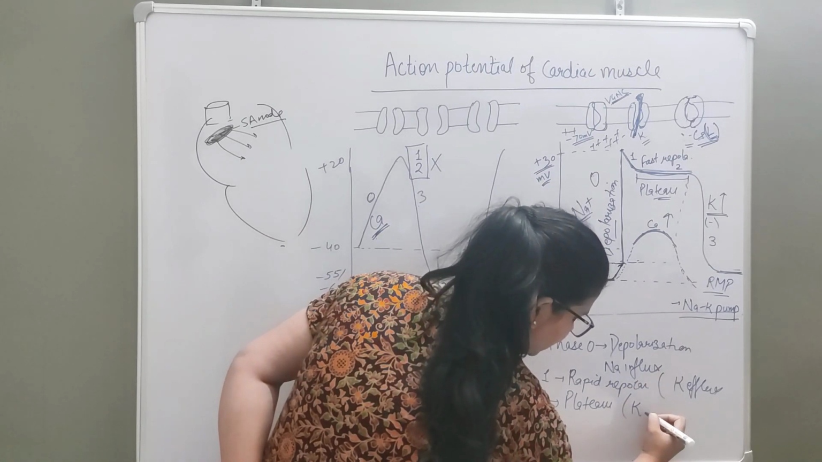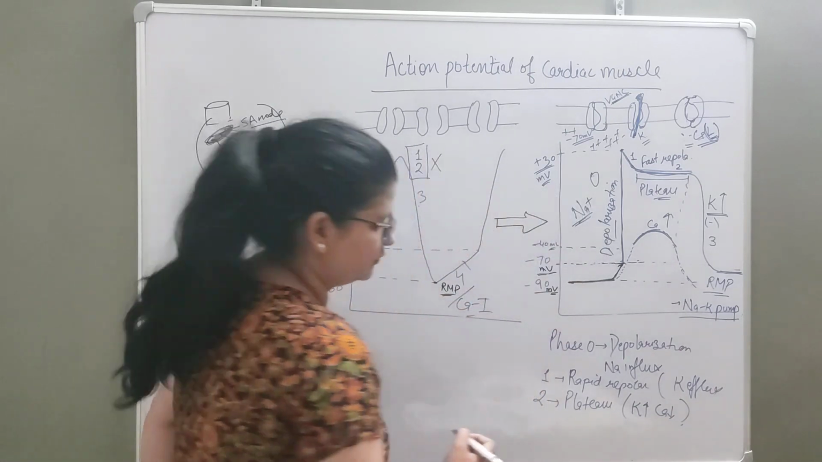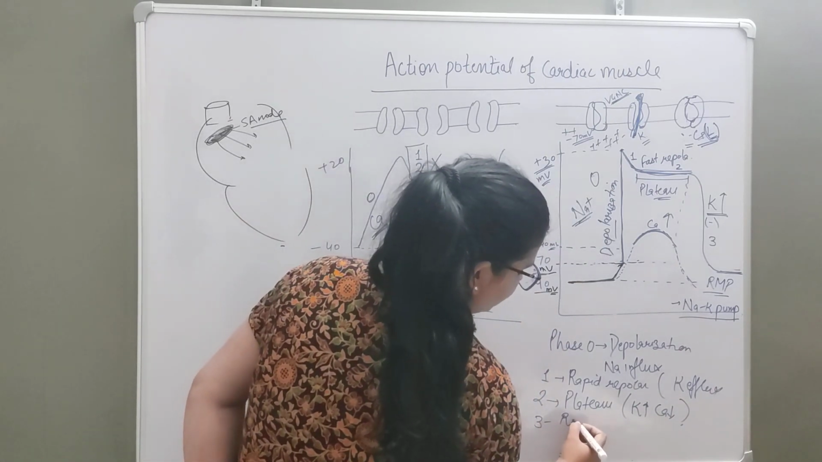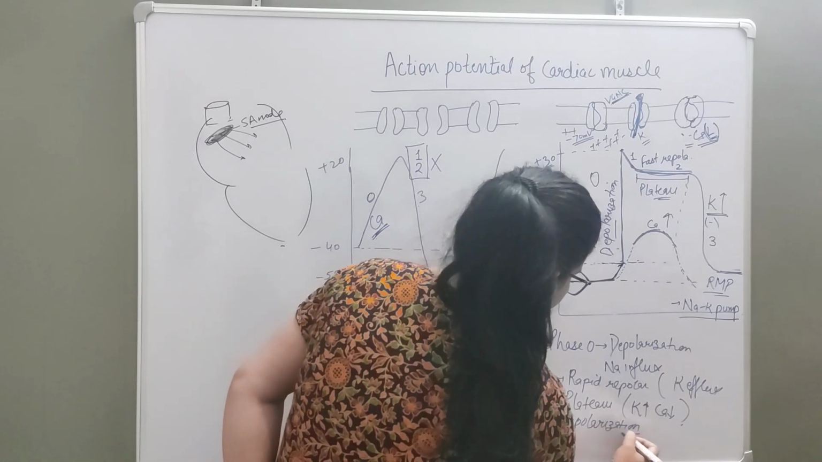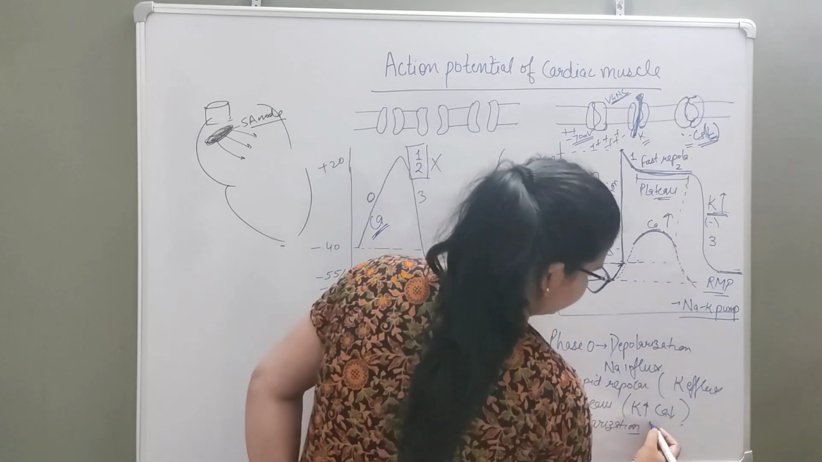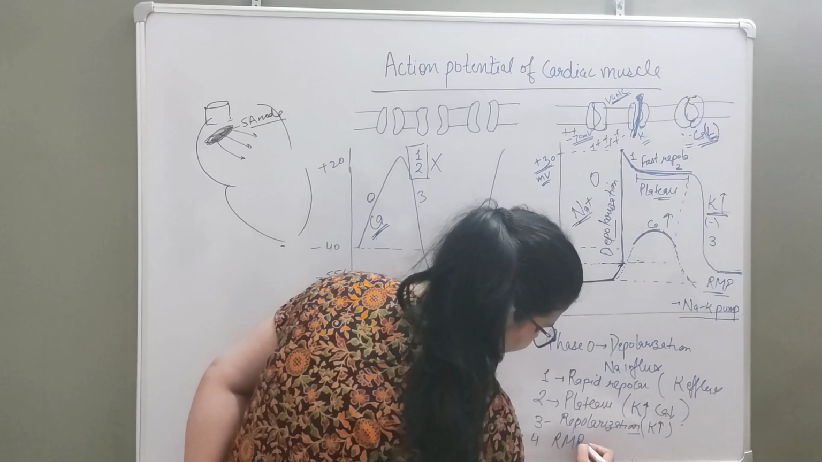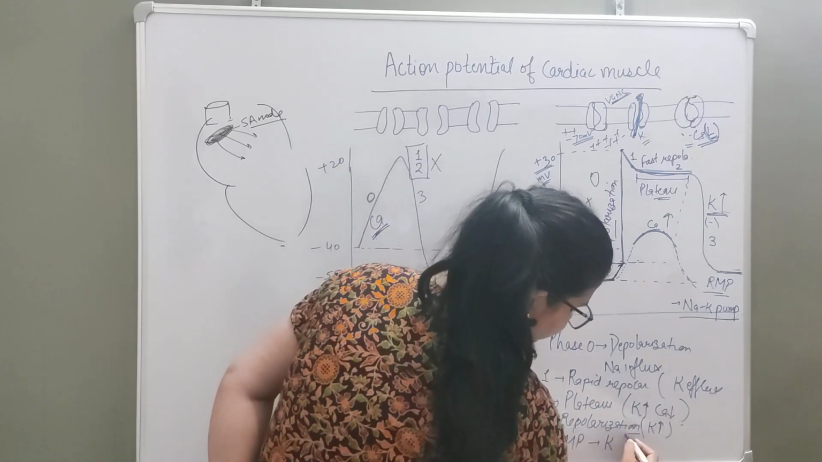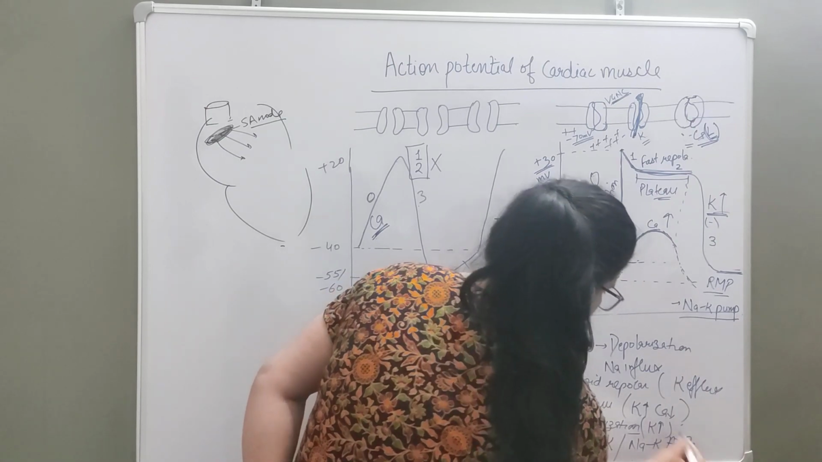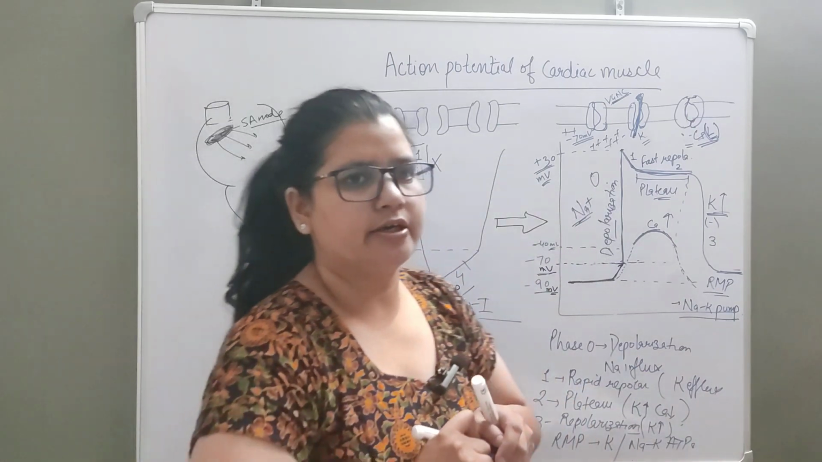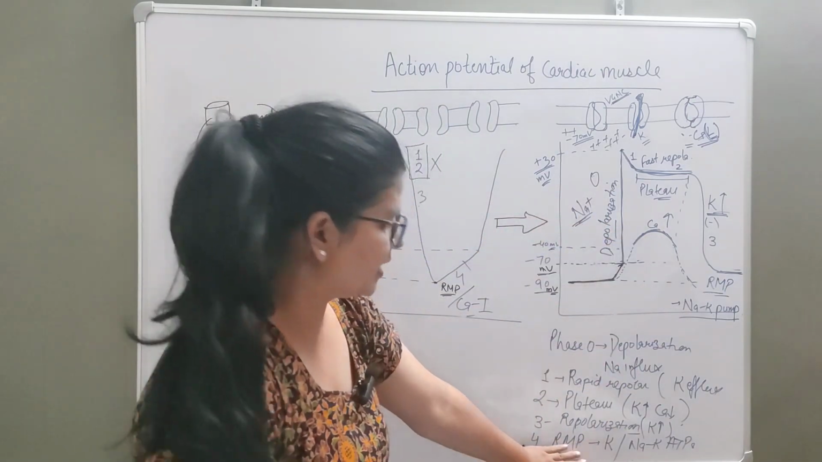And why is this plateau? The potassium is going outside and calcium is coming inside. So potassium and calcium are responsible for this phase. And phase 3 is the repolarization, you can write slow repolarization as well. So this is the repolarization phase, and because of potassium efflux, right? And at last you will write resting membrane potential, and because of potassium and sodium potassium ATPase. Fine. So this way you can answer that question to get full marks, right? So you will draw the action potential and you will summarize like this.